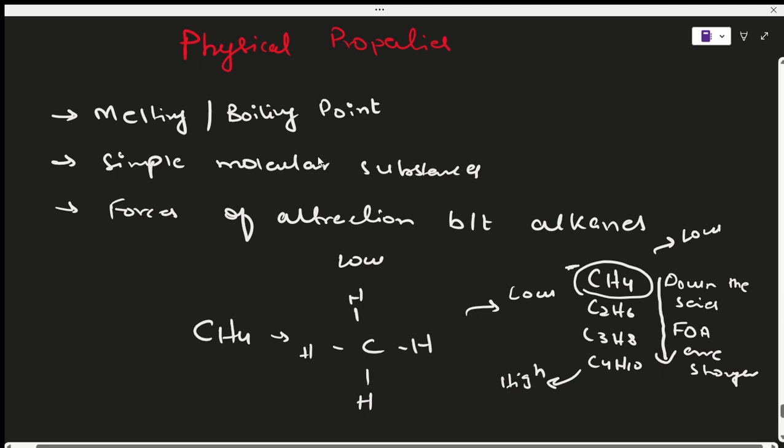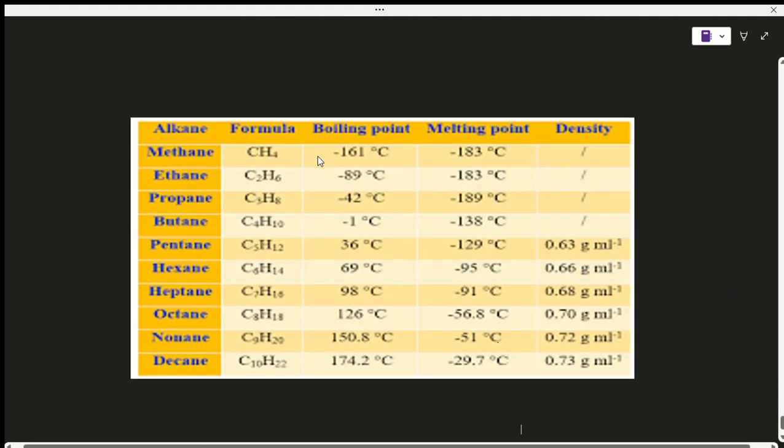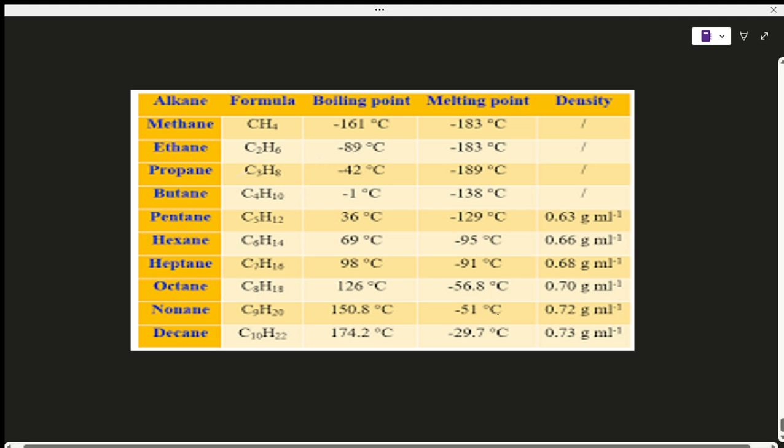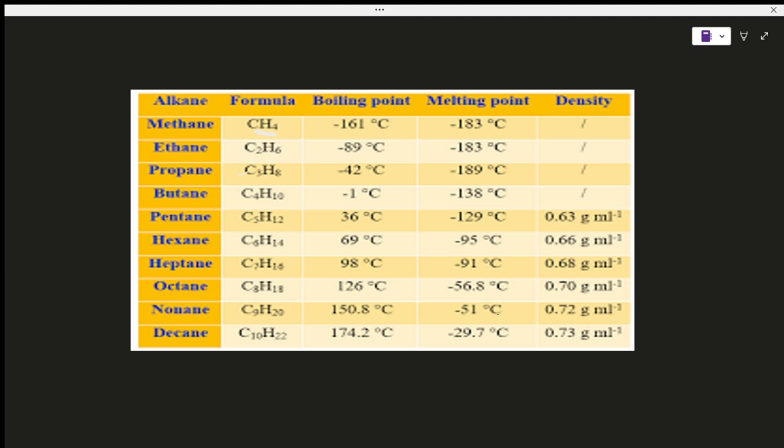And you can also see this with this table. Have a look at this table. You've got CH4 here, and the boiling point is minus 161 degrees centigrade, and the melting point is minus 183 centigrade. As you go down the series, you notice that the boiling point is increasing.